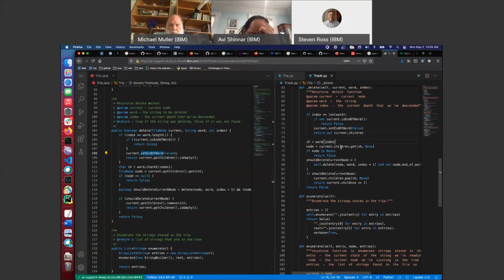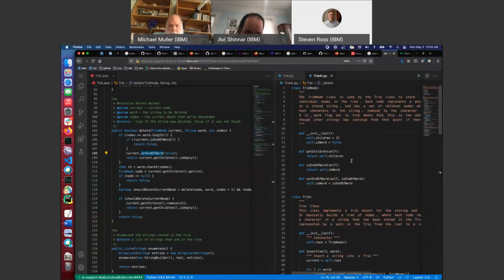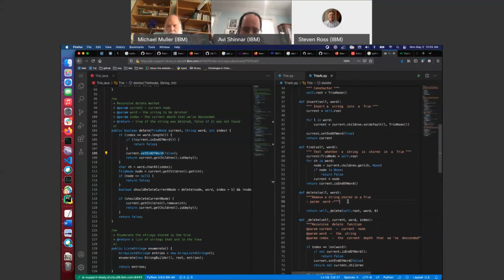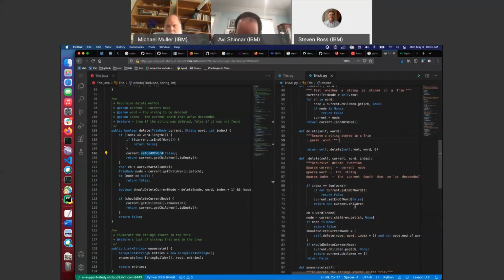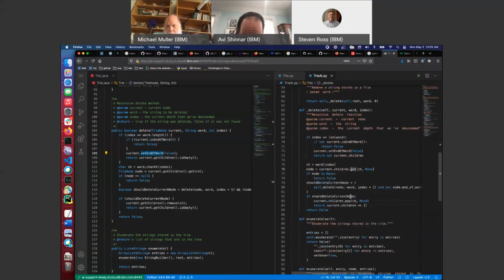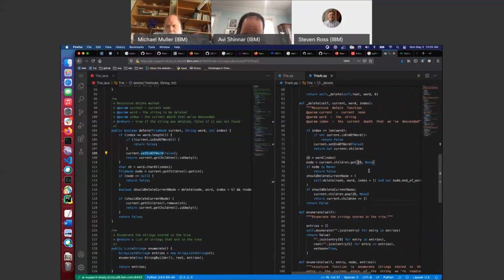Node equals current dot children, which, by the way, there's a perfectly fine get children method, so we could be calling that, but children works too. But I don't know why the AI seems to treat the helper functions, which have the exact same names as in Java and probably better style. But okay. And why it has brackets here.